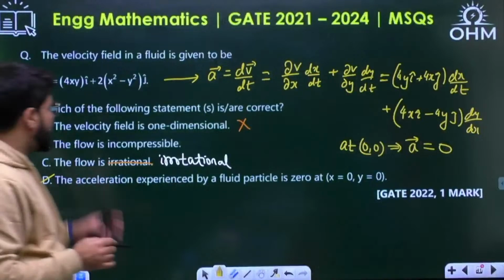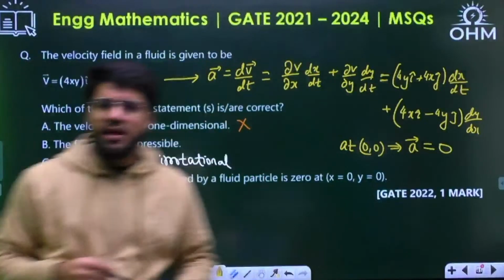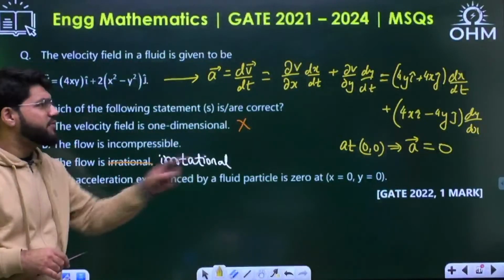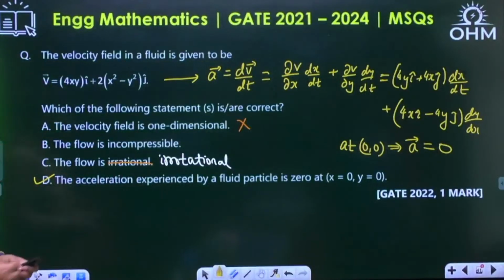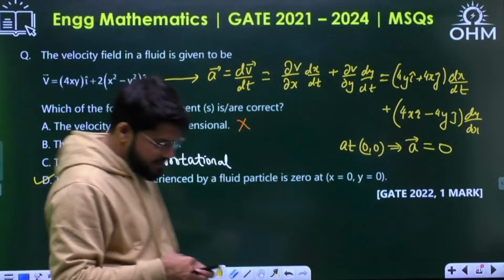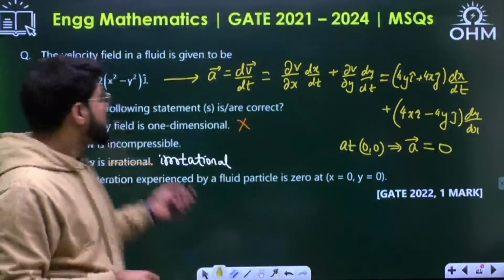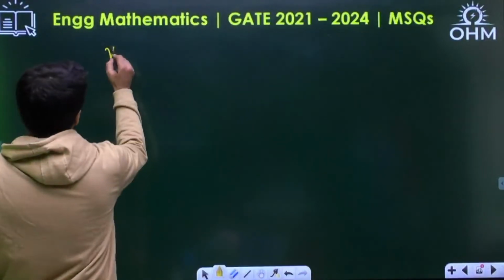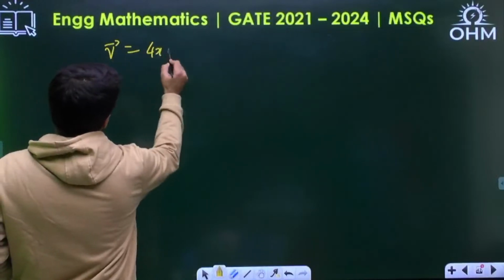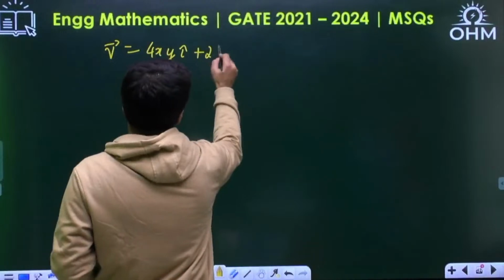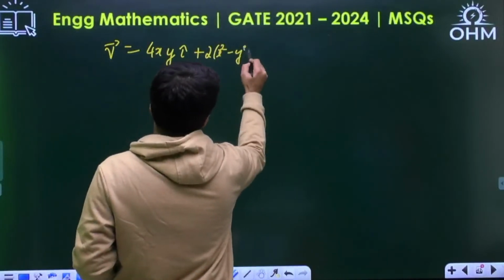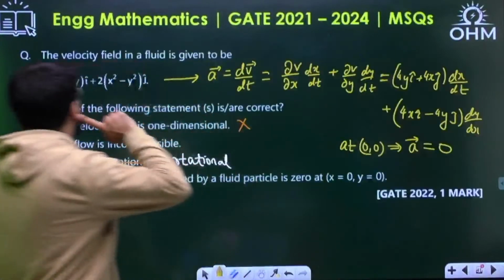Now, what is the meaning of incompressible vector or irrotational vector? A vector is irrotational if the curl is 0. A vector is incompressible if the divergence is 0. Okay, so let's check the divergence and curl of this vector. The vector is 4xy i cap plus twice of x square minus y square j cap.